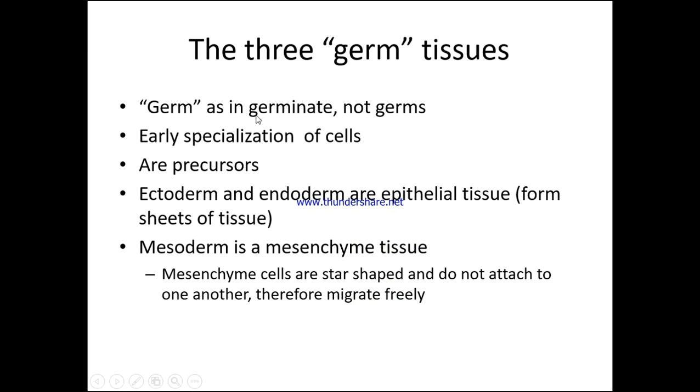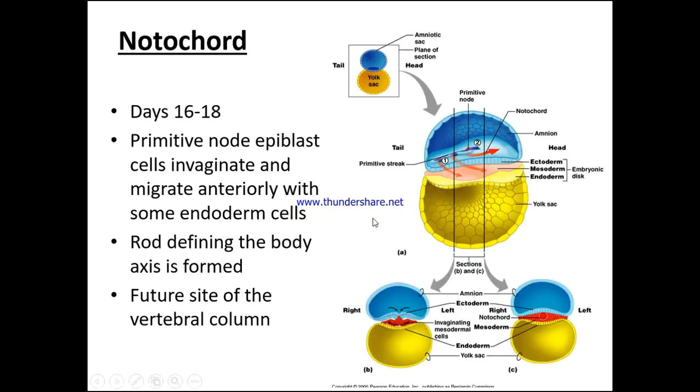So the 3 germ tissues. These are germ as in germinate, not germs as in germs that one might catch. Early specialization of cells, they are precursors. The ectoderm and endoderm are epithelial tissue, which is going to form sheets of tissues, which we're going to start to look at. Mesoderm is mesenchymal, mesenchyme tissue. Mesenchyme cells are star-shaped and do not attach to one another, and due to this they can migrate freely.